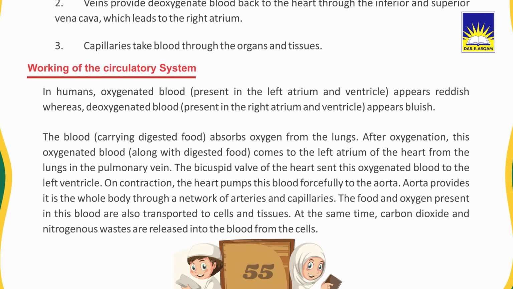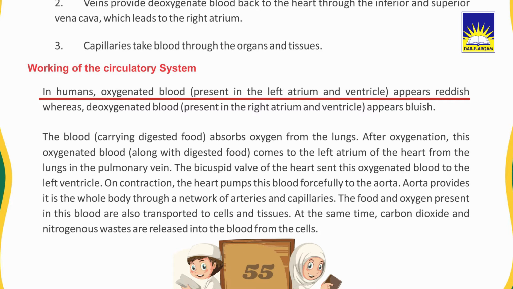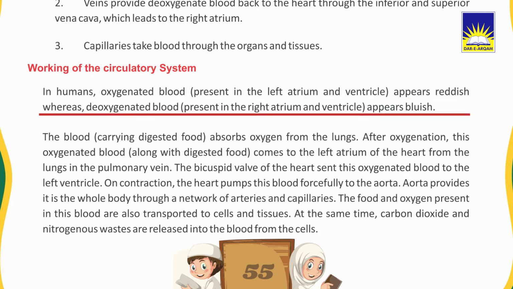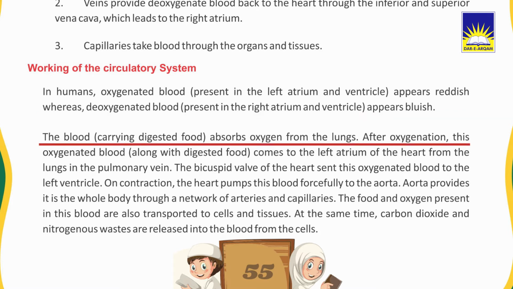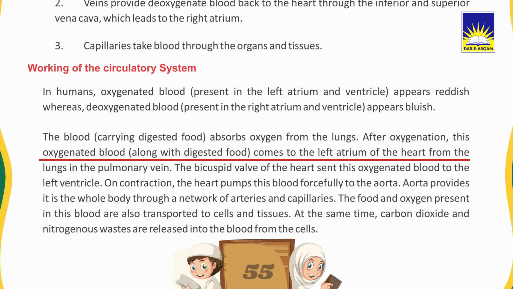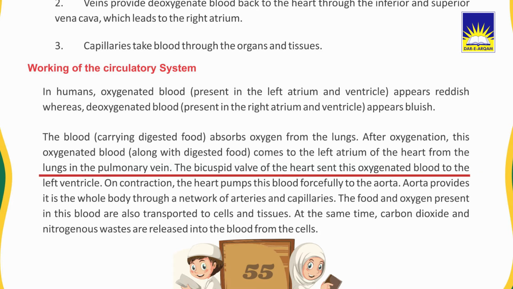Working of the circulatory system. In humans, oxygenated blood present in the left atrium and ventricle appears reddish, whereas deoxygenated blood present in the right atrium and ventricle appears bluish. The blood carrying digestive food absorbs oxygen from the lungs. After oxygenation, this oxygenated blood along with the digestive food comes to the left atrium of the heart from the lungs in the pulmonary vein. The bicuspid valve of the heart sends this oxygenated blood to the left ventricle.